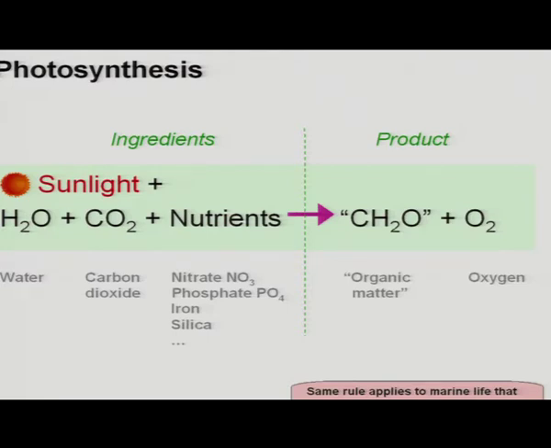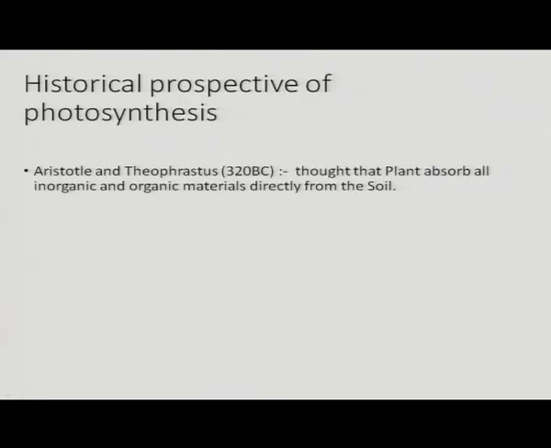Here are the ingredients and products. The ingredients, that means the raw materials of photosynthesis, are carbon dioxide, water and a certain amount of nutrients, which are converted into carbohydrate and oxygen. Here we can say that water and carbon dioxide convert into carbohydrate, and oxygen is the byproduct. This byproduct is utilized by human beings as well as other organisms.